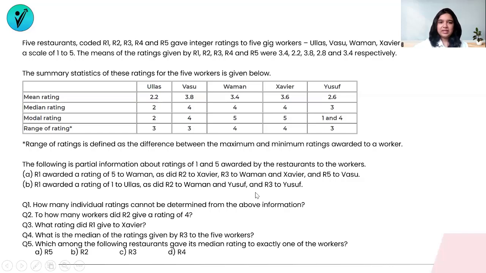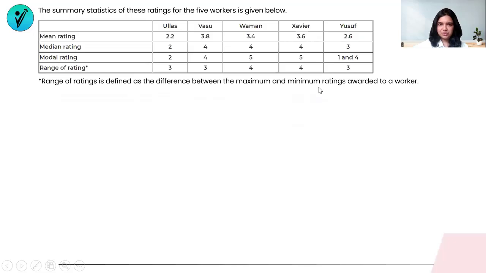All right, now before we get on with all this information that is given to us, let's first try and understand what exactly is mean, median, mode, and range, and how they vary across the ratings that are given to all the 5. Now, even without going to that information, let us see how we basically calculate the mean of certain numbers. Mean, like I said, is nothing but the arithmetic mean, or basically the average of values.